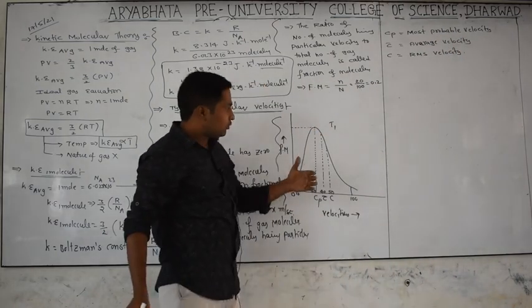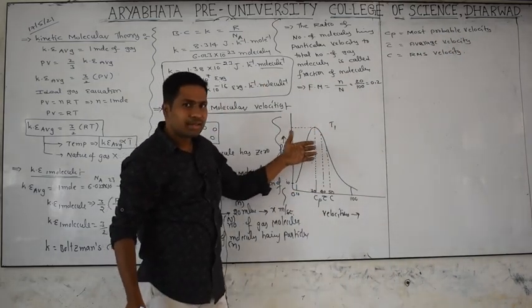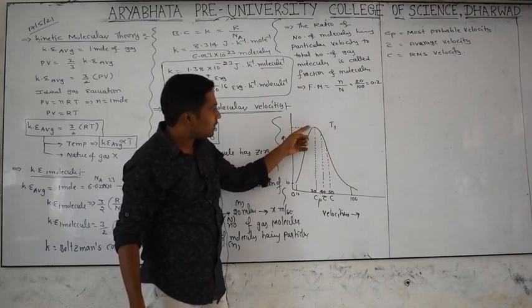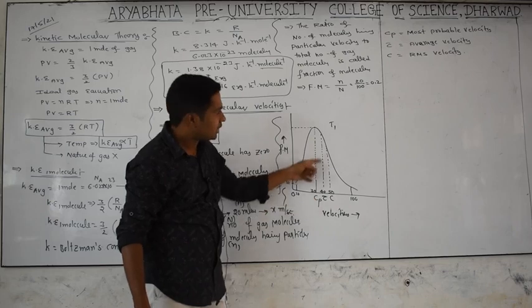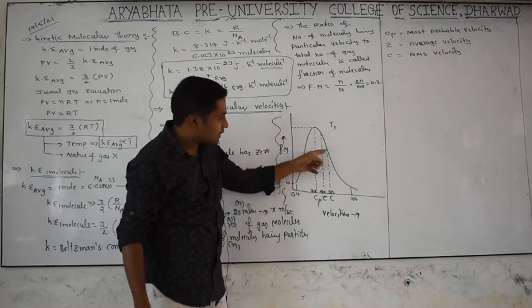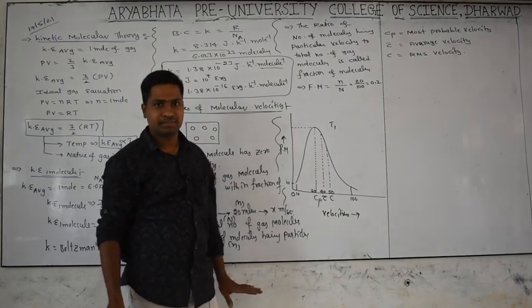So in a gaseous sample, the velocity that the maximum number of molecules have is the most probable velocity. Next is the average velocity. Next is the RMS velocity.